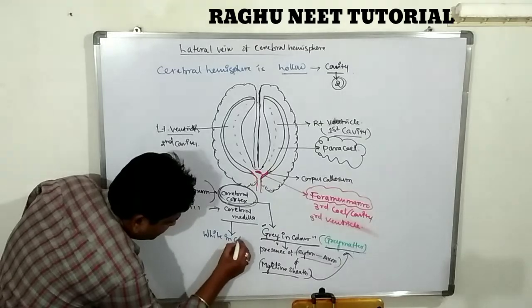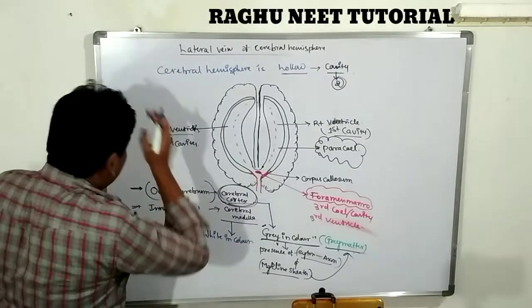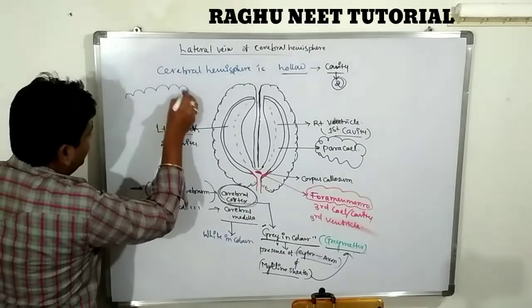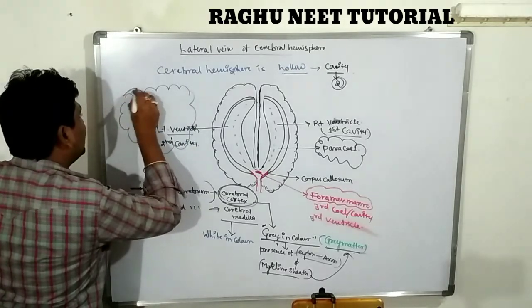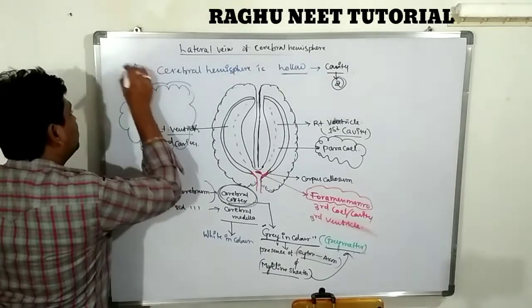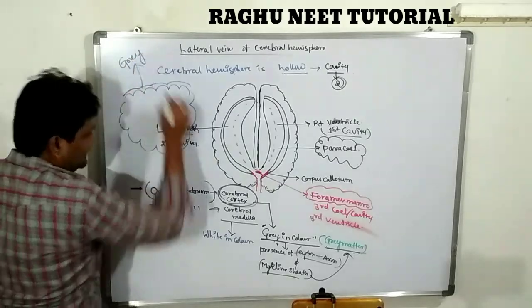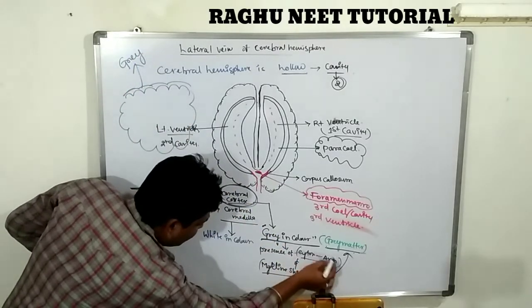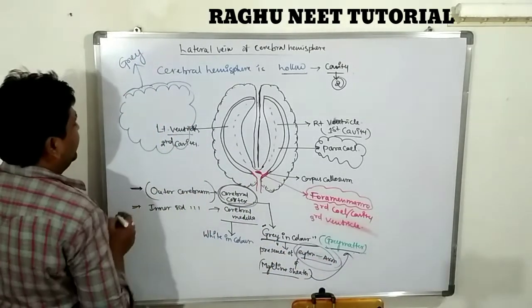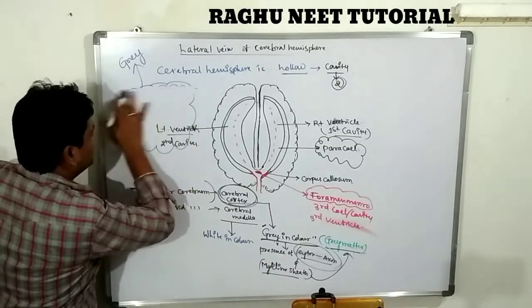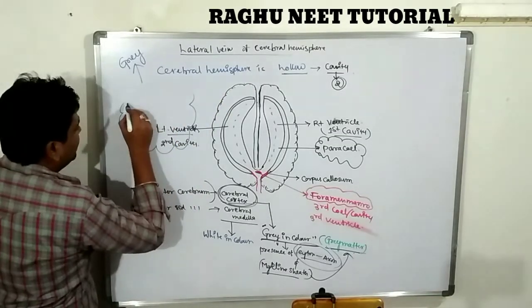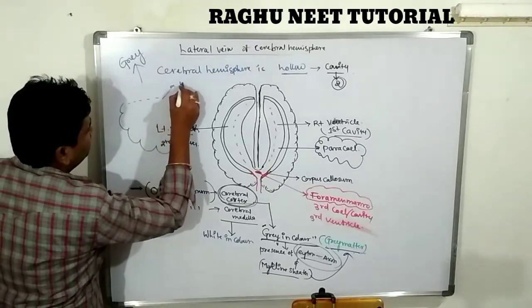Like this, the surface of the brain always looks gray in color, because it contains more cytons and axons. So it looks gray in color. After removing this cortex, the medulla looks white in color.